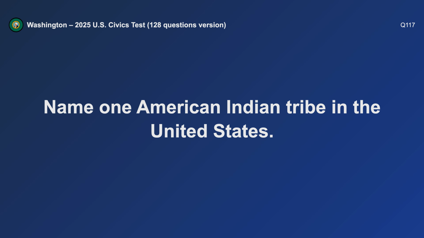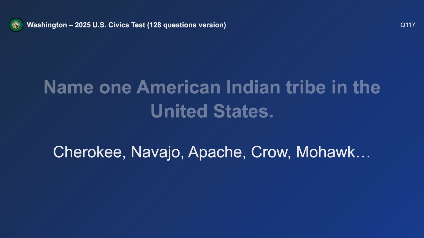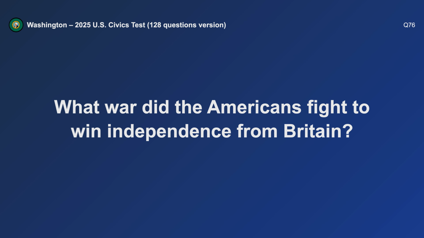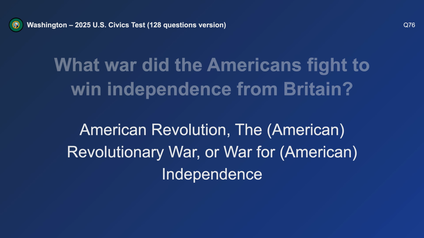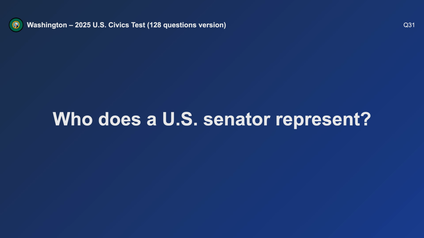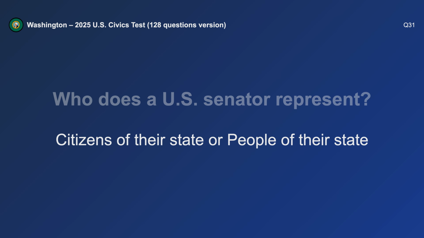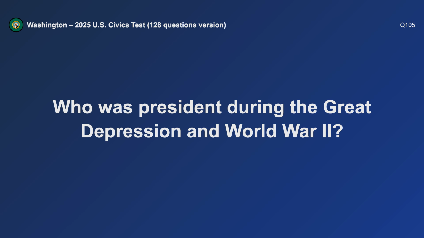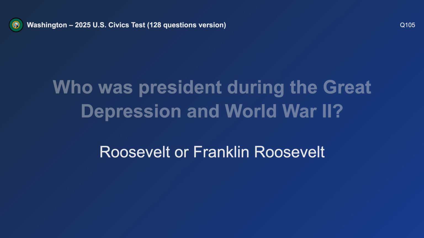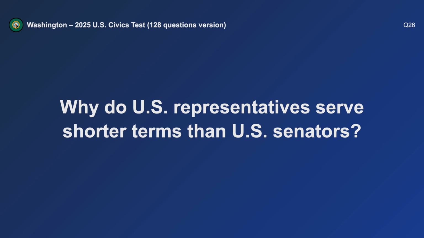Name one American Indian tribe in the United States. Cherokee. What war did the Americans fight to win independence from Britain? American Revolution. Who does a U.S. Senator represent? Citizens of their state. Who was president during the Great Depression and World War II? Franklin Roosevelt.